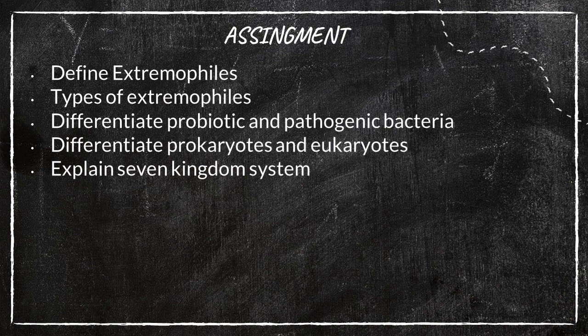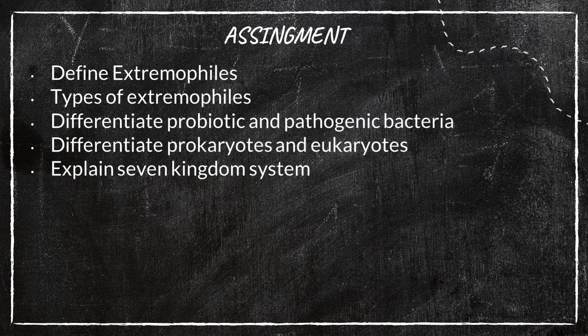Fine. Then types of extremophiles, what are the types? That is methanogens, halophiles, thermoacidophiles. Then the next one, differentiate probiotic and pathogenic. What do you mean by probiotic? The beneficial bacteria are known as probiotic and the harmful bacteria are known as pathogenic.